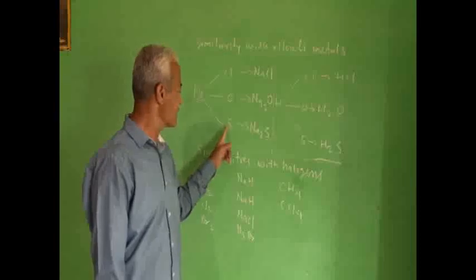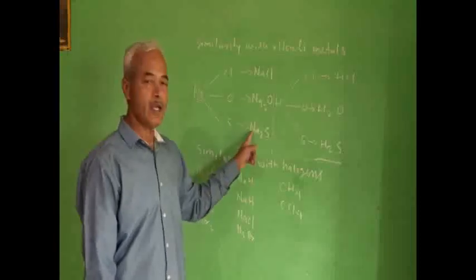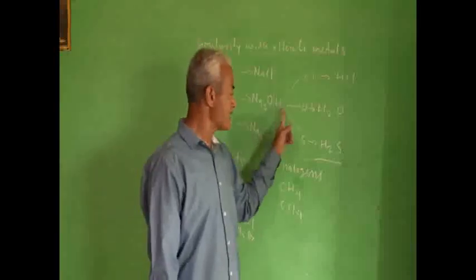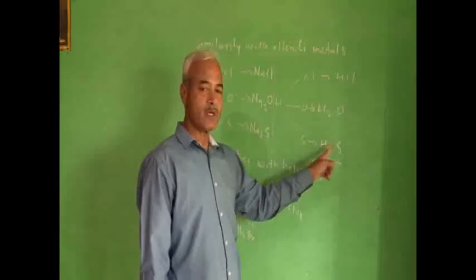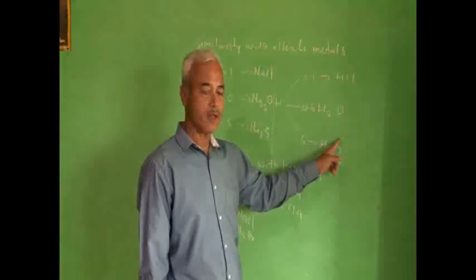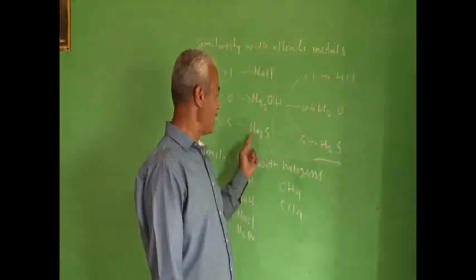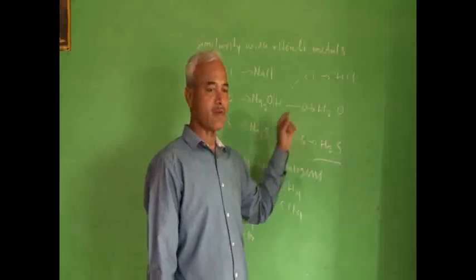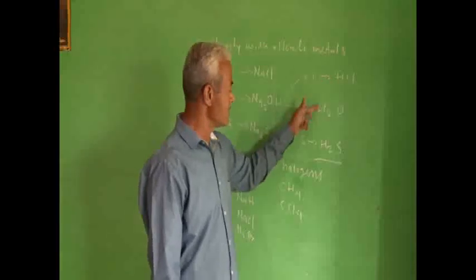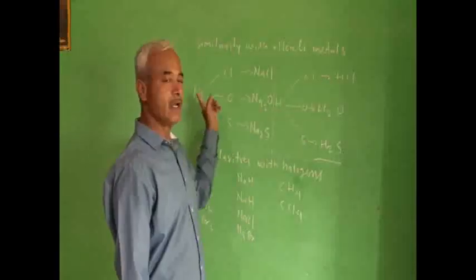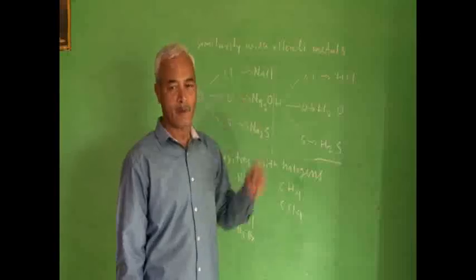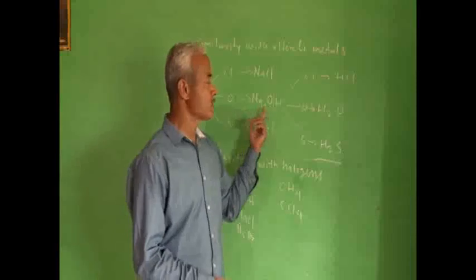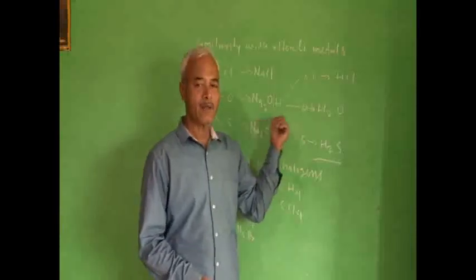When sodium reacts with sulfur, it forms Na2S, sodium sulfide. When hydrogen reacts with sulfur, it forms H2S, hydrogen sulfide. In this way, hydrogen shows similarity with the alkali metal sodium. You can take potassium as an alkali metal and show similarity in the same way.